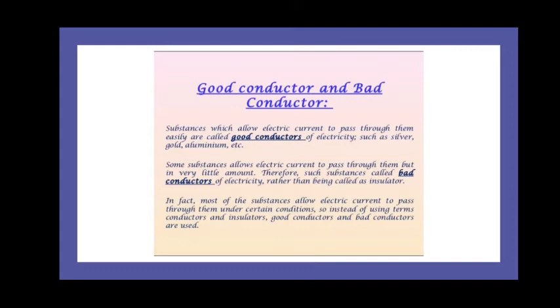In fact, most of these substances allow electric current to pass through them under certain conditions. So instead of using the terms conductors and insulators, we can use the better terms, that is good conductors and bad conductors.